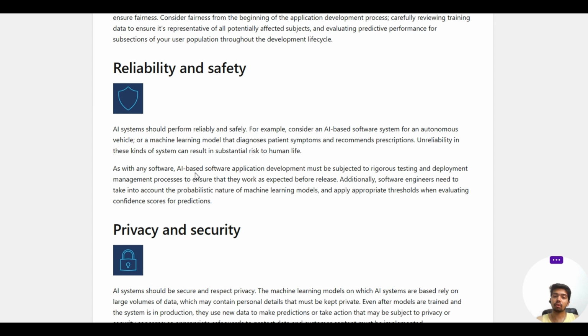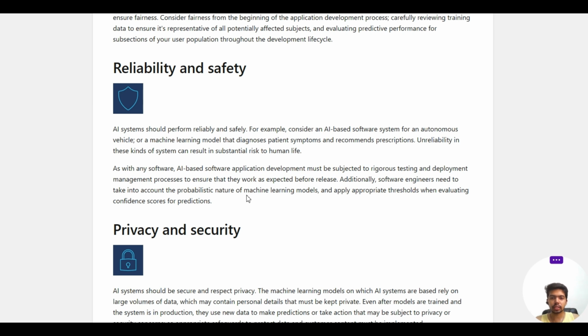As with any software, AI-based software application development must be subject to rigorous testing and deployment management processes to ensure that they work as expected before release. Before releasing, it has to be rigorously tested and reviewed before deployment, to ensure that the work is done properly and there is no bias or unsafe behavior in any way. So that's from this side.